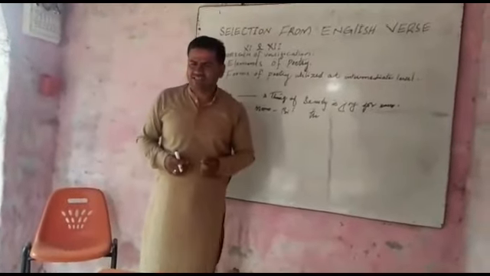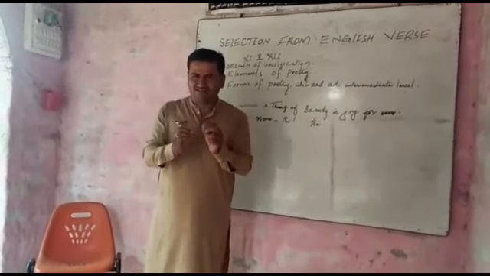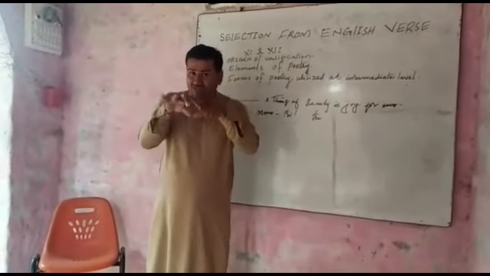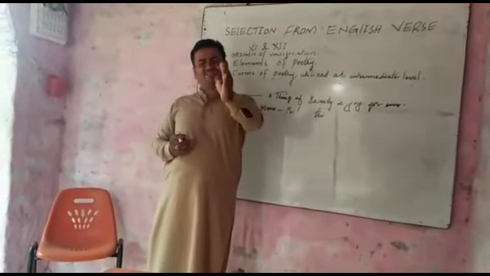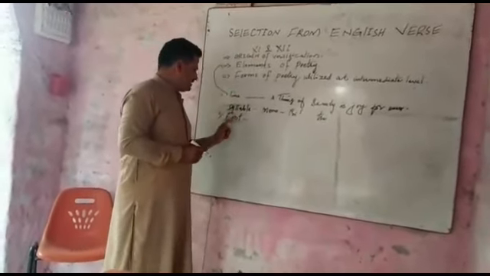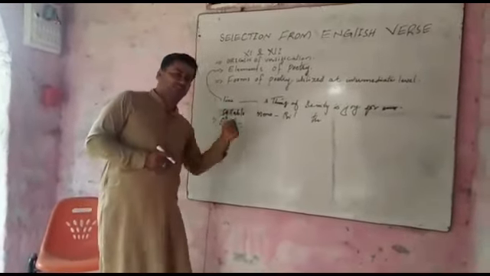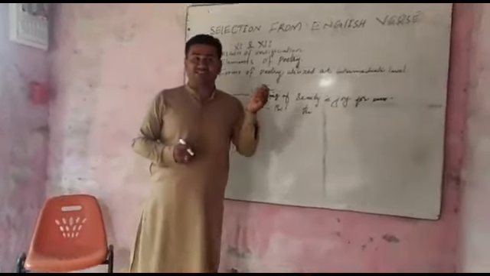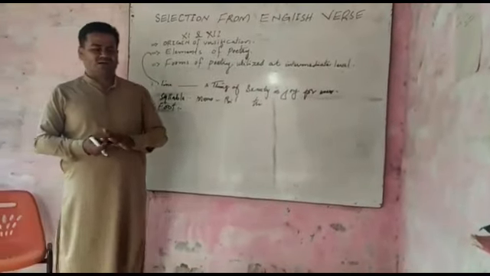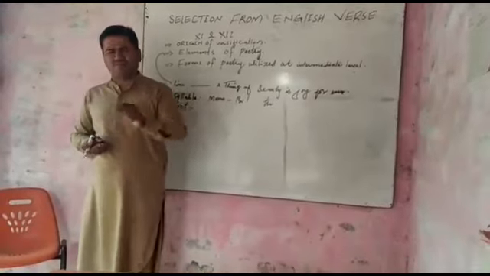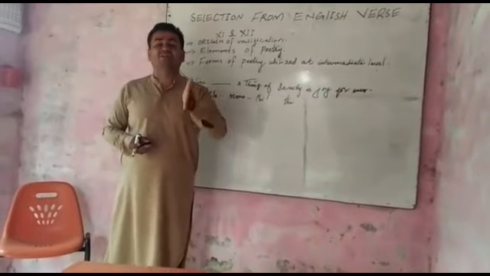You know what a stanza is? A unit of lines in poetry is called a stanza, or a group of lines in poetry is called a stanza, or in another meaning, an organization of lines in poetry is called a stanza. We can guess, we can notice, and we can measure that this stanza is iambic or not by the help of foot. Therefore, this one is a rhythmical unit to learn about stress, pauses, and line division. Where there is the involvement of five syllables, we can say it is pentameter, because penta means five.